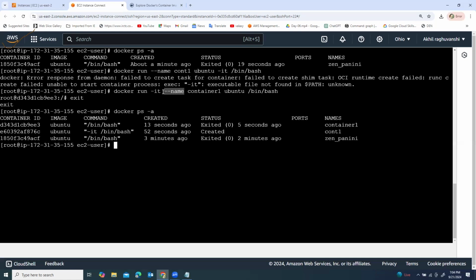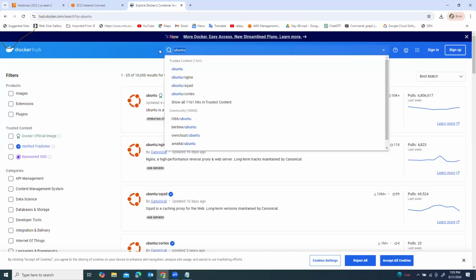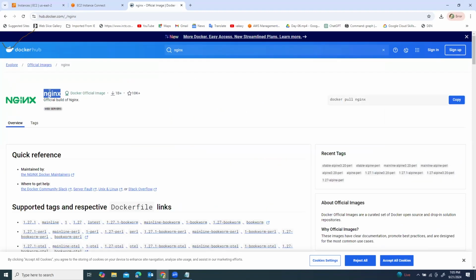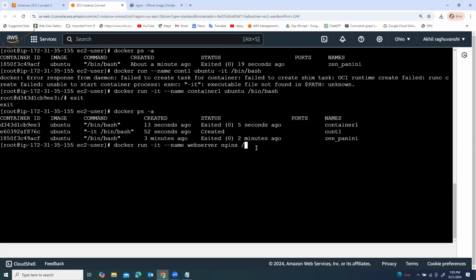Now we have created a container from the image which was downloaded from Docker Hub. Now we write the command docker run -it, then we give the name webserver, and we check the image which is available, nginx. The same name we have to write over here, nginx, then /bin/bash. We create a container which is directly downloaded from Docker Hub.